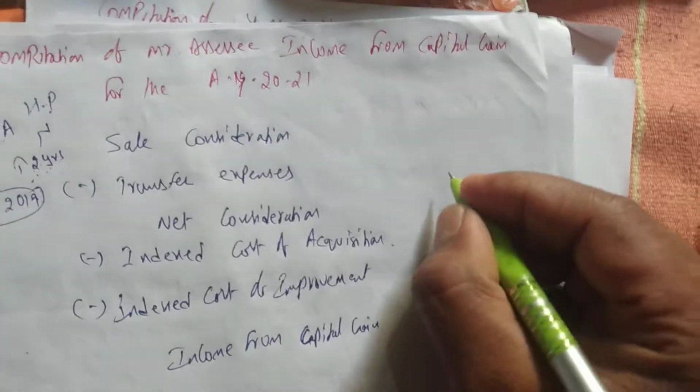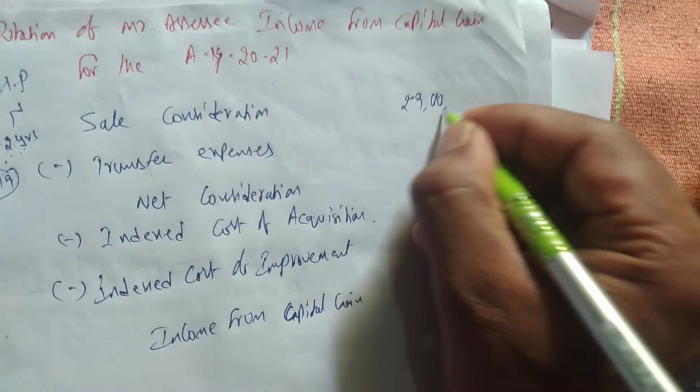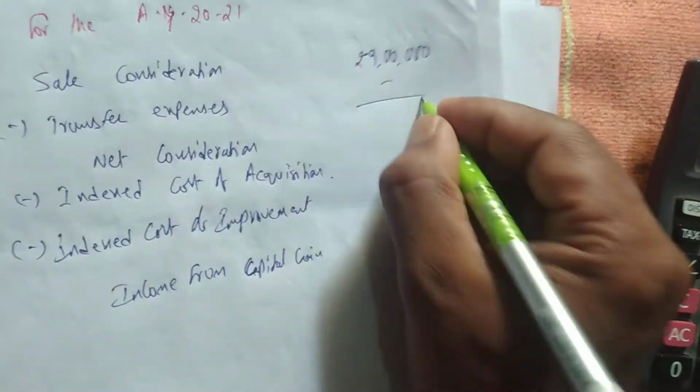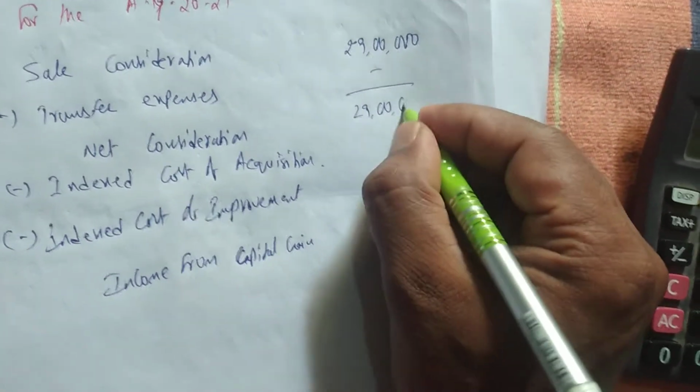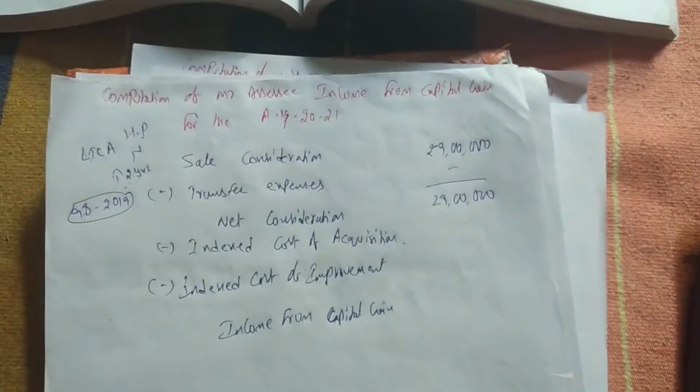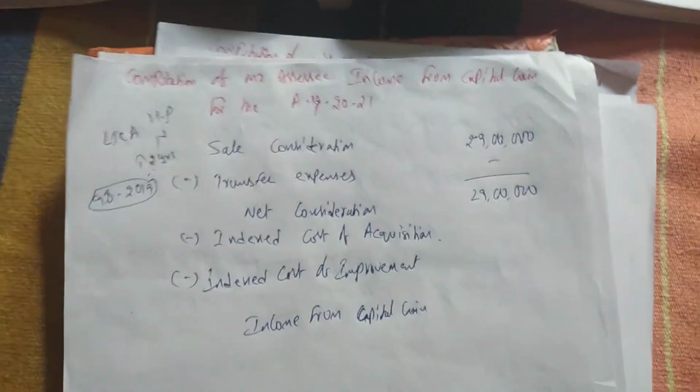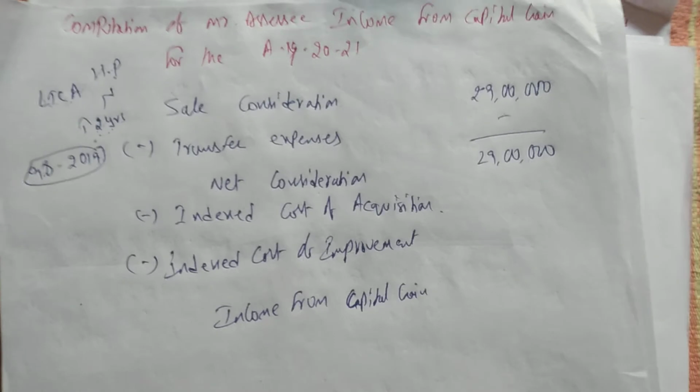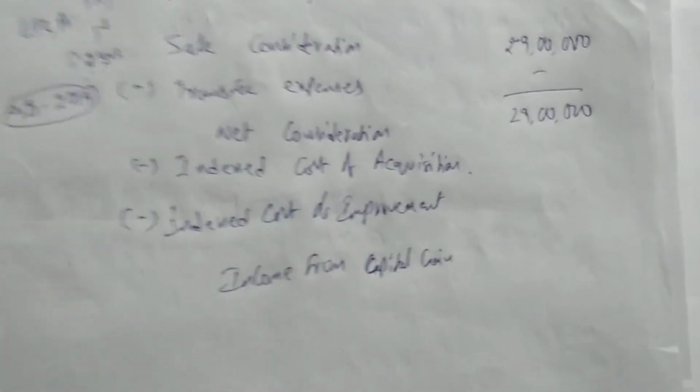Next, in the problem, sale consideration is given as 29 lakhs. So we are taking sale consideration as 29 lakhs. There are no transfer expenses, so we can write 29 lakhs as net consideration. Whenever information is not given in the problem, even so you have to write the complete format.